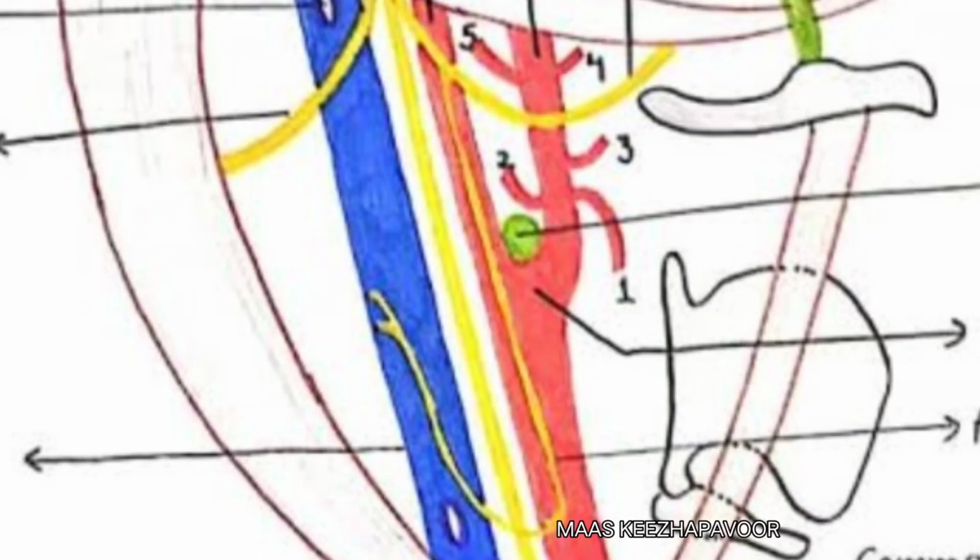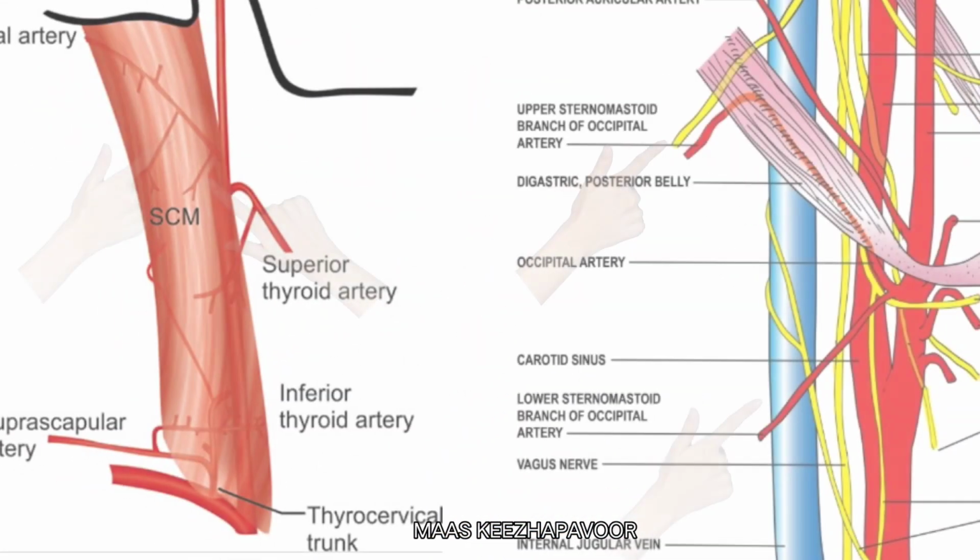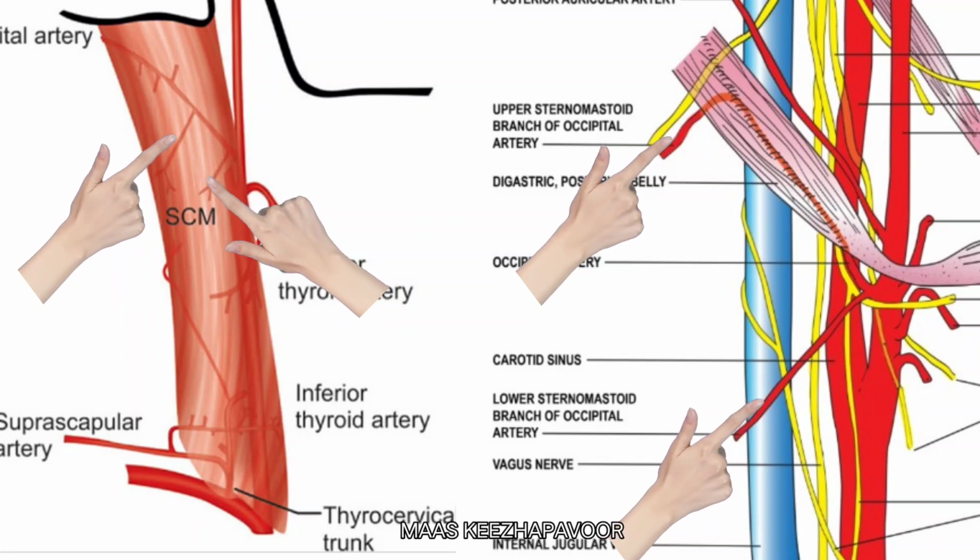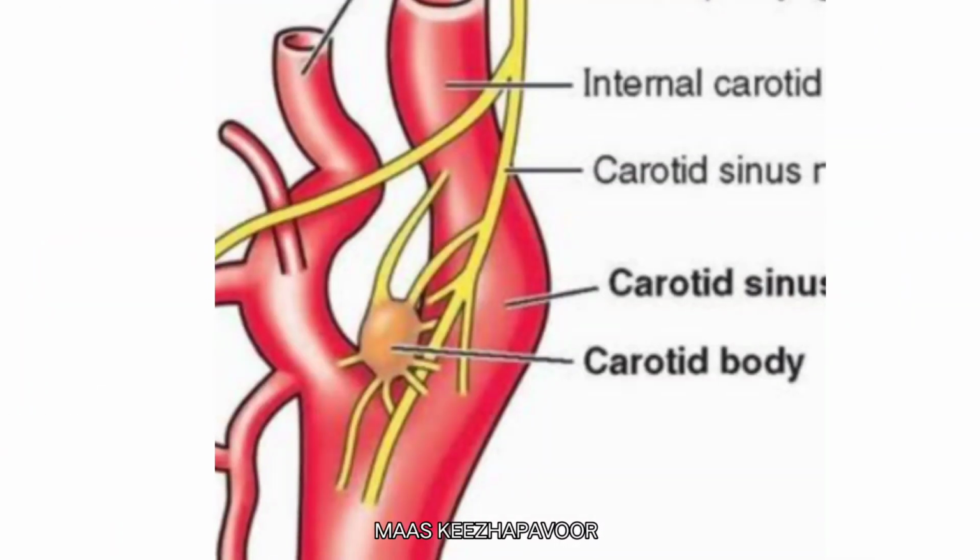The arterial contents in the carotid triangle are common carotid artery, internal carotid artery, external carotid artery. Out of 8 branches of external carotid artery, 5 branches are given off within the carotid triangle, and they are ascending pharyngeal artery, superior thyroid artery, lingual artery, facial artery, and occipital artery. The occipital artery gives off superior and inferior sternocleidomastoid branches within the carotid triangle.